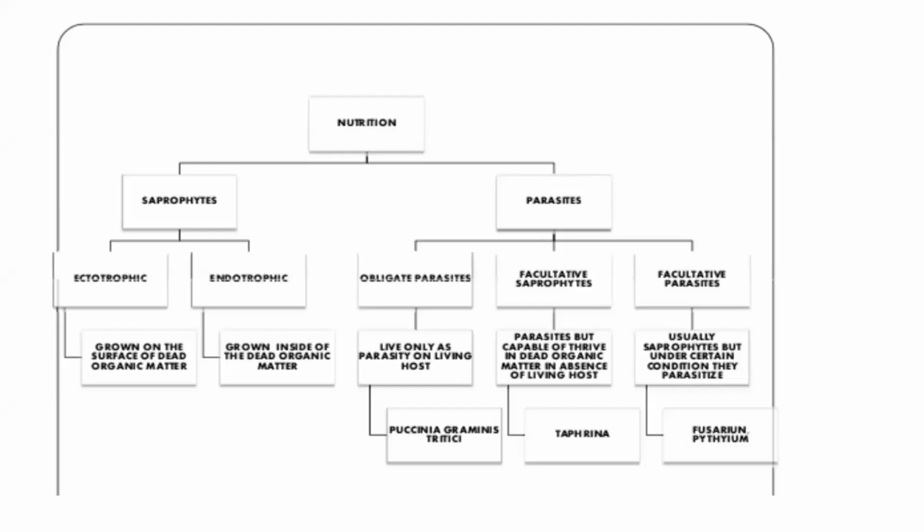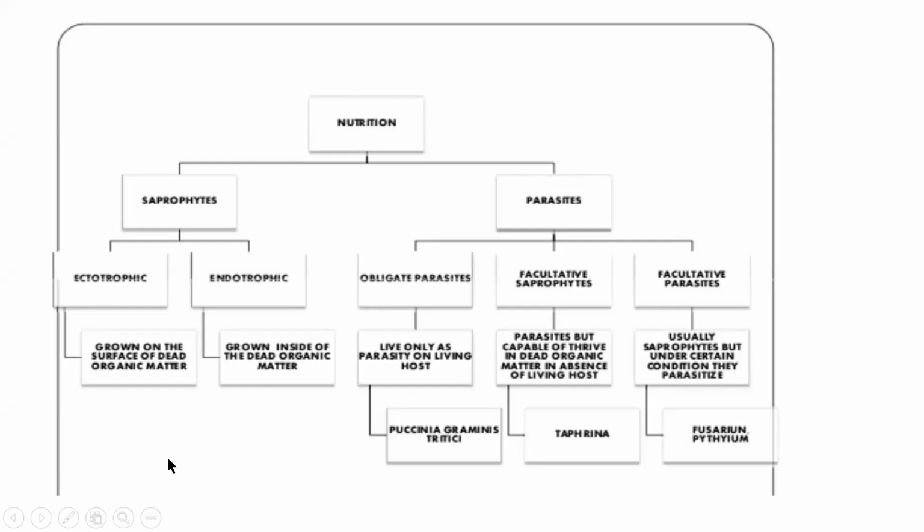So I was talking about fungal nutrition, the different types of fungi based on nutrition. Chiefly there are two types, saprophytes and parasites. In saprophytes, you have ectotrophic saprophytes and endotrophic saprophytes. Under parasites, you have obligate parasites and facultative parasites.